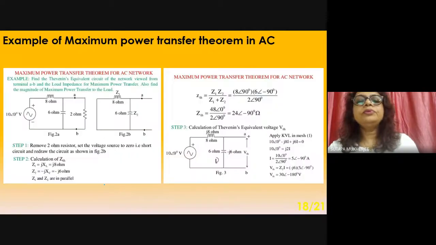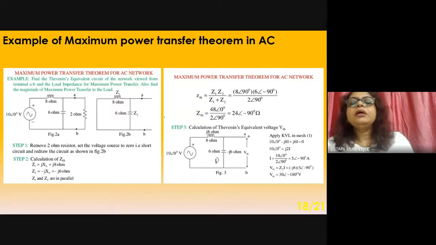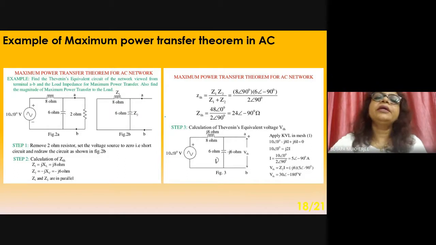Now, come to the slide. Example of maximum power transfer theorem. Before that, what have we completed today? Reciprocity theorem and its problem, Millman's theorem and its problem, then maximum power transfer theorem and its problem in DC and proof in DC. Now this is the example of maximum power transfer theorem in AC.